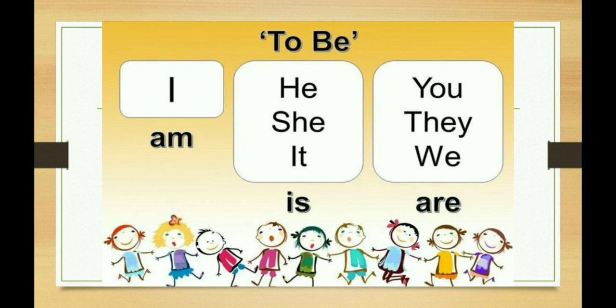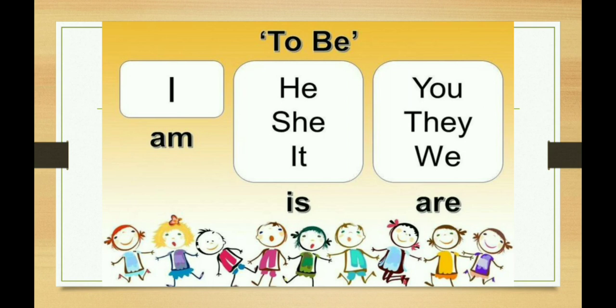Is can also be used with any noun name, okay. For example, Radha is dancing, the boy is playing, the luggage is heavy, the bottle is broken.